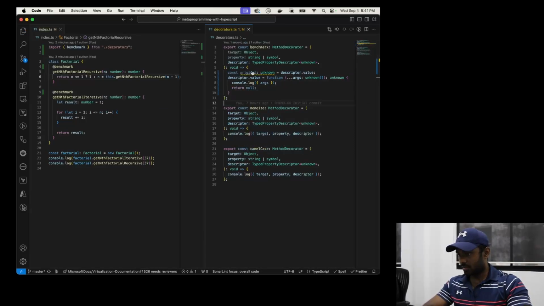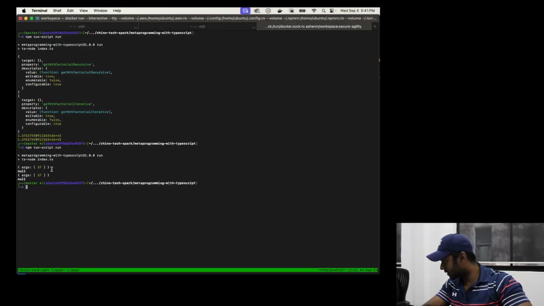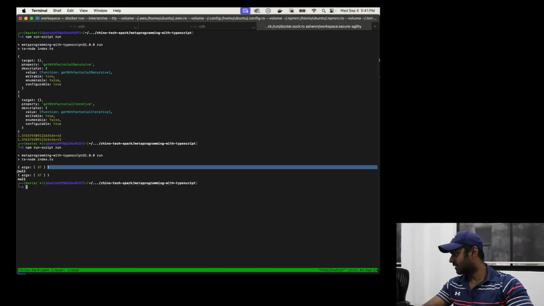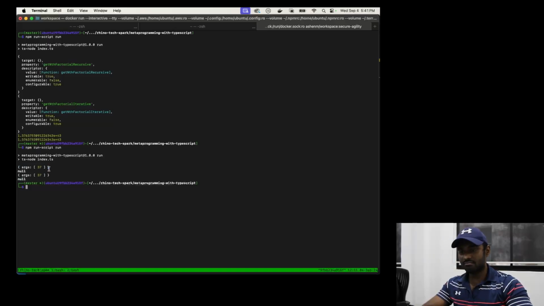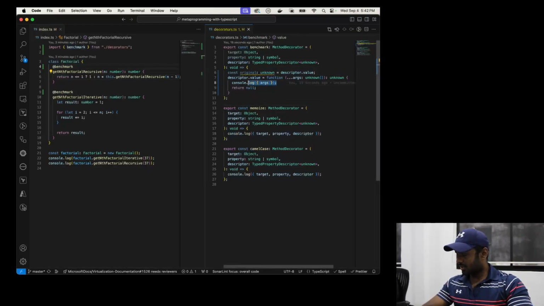All right, and if I get the terminal and run this, I should see an error, but I should at least see the first one. Okay, in this case it says 37, right? So it looks like we have overridden that function by introducing this decorator, so to speak, at the top. So with that knowledge, let's try to actually do what we did, like time the function over here.